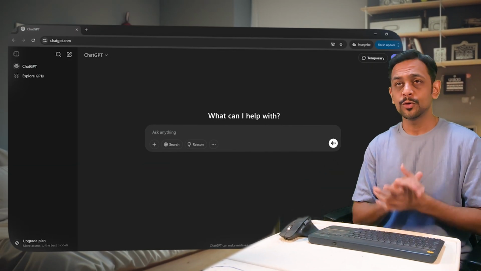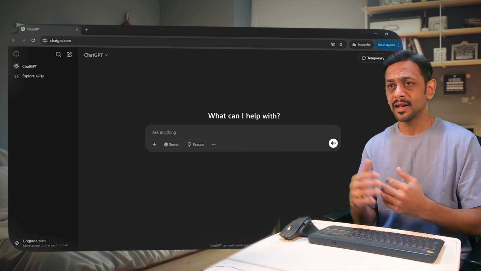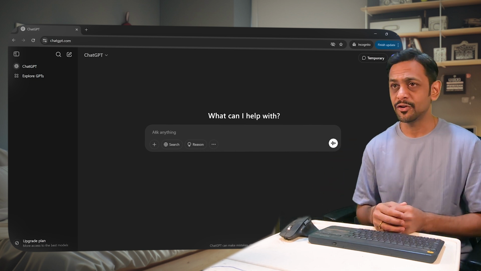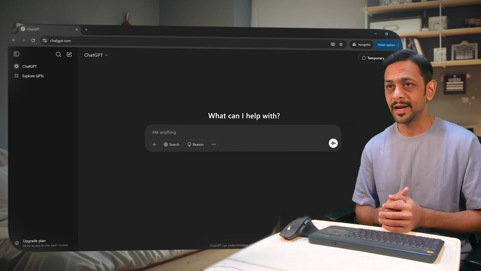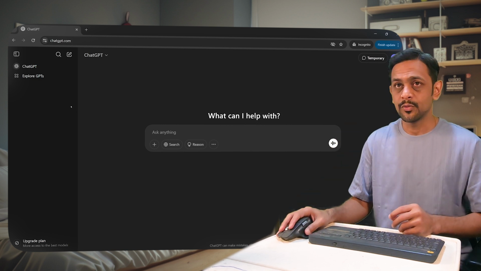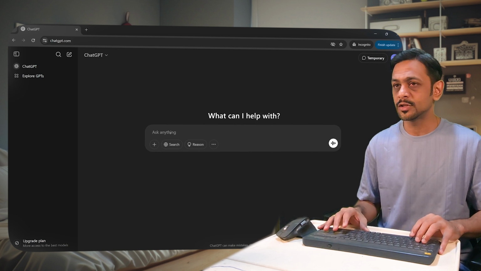So let's begin. To begin with, you'll have to go to chatgpt.com and create an account there. Of course, without creating an account also, you can do some kind of chatting with the AI. But if you create an account, then all your chat histories will be shown on the left side. Okay, so let's begin with a small story for a kid.